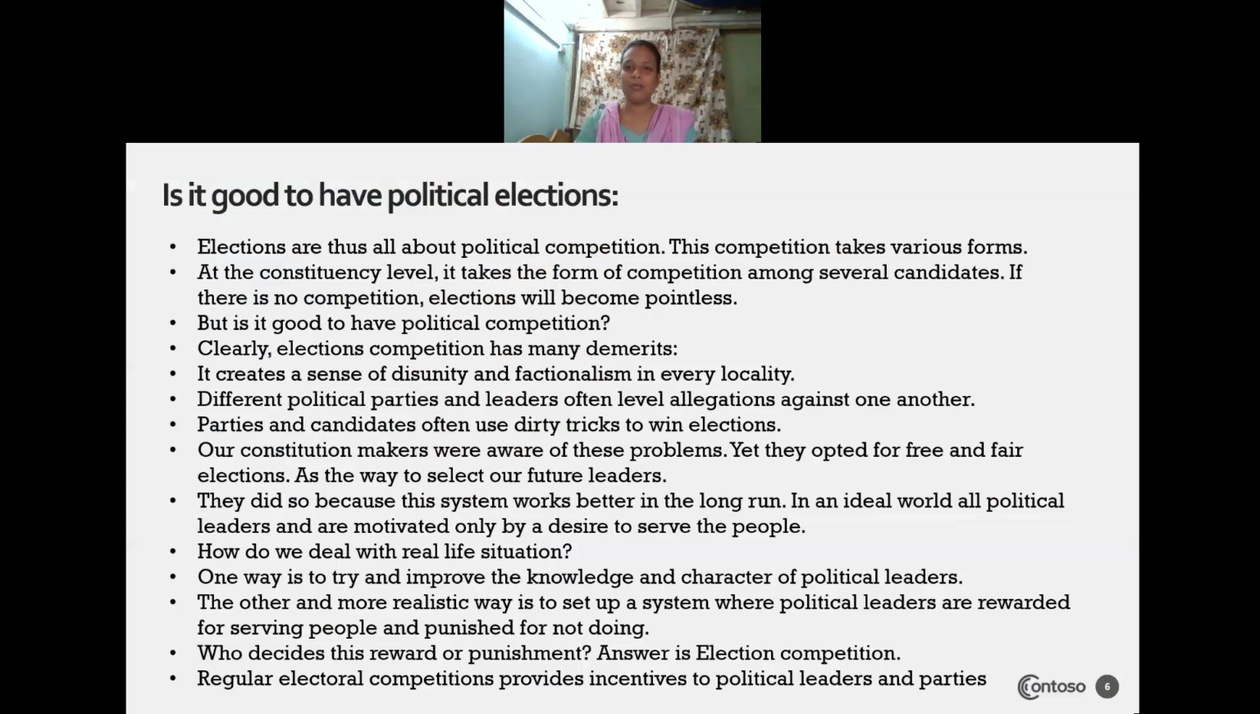Yes, elections are all about political competition. Elections are nothing but a political competition only. This competition can take various forms, in various ways. We can see the election at the constituency level. It takes the form of competition among several candidates. If there is no competition, then the election will be pointless. There will be no point to choose the representative. If there is competition between the representatives, then the people will get several chances to elect their